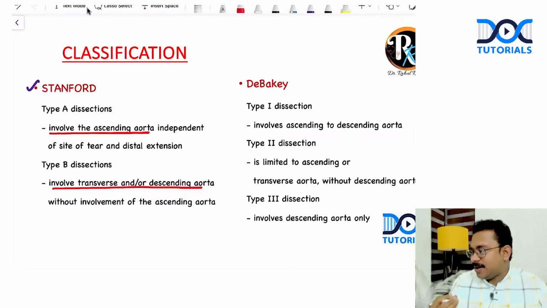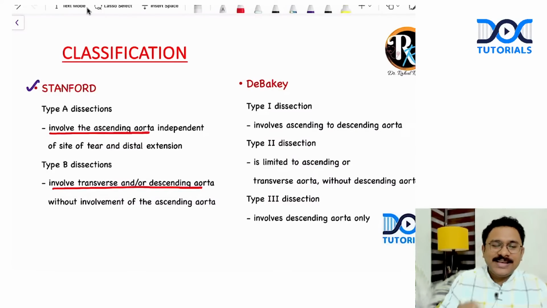As I can see in the comment section, many of you are rightly telling this is Stanford type B, as correctly said by Dr. Deepanshu Mathur. Very good. So this is Stanford type B.